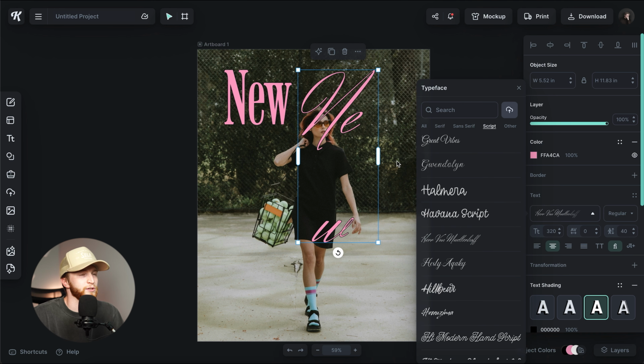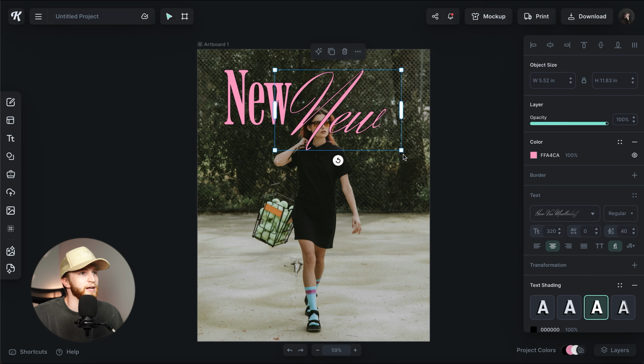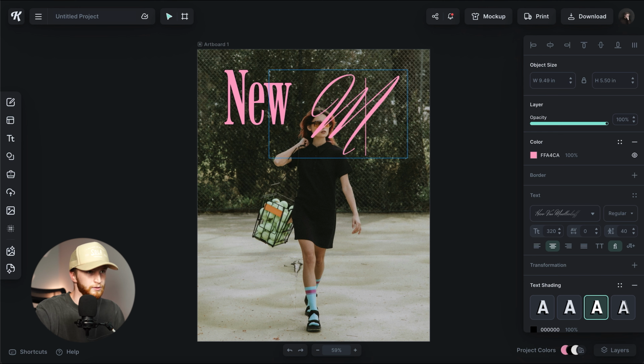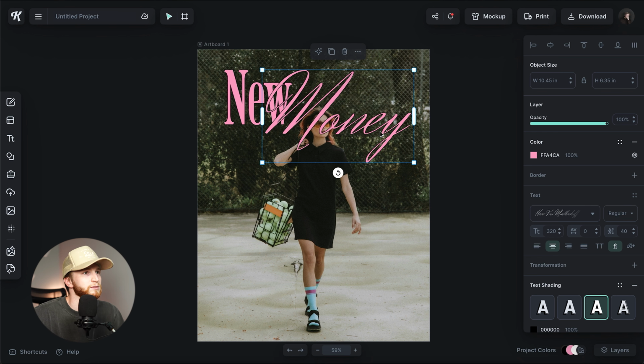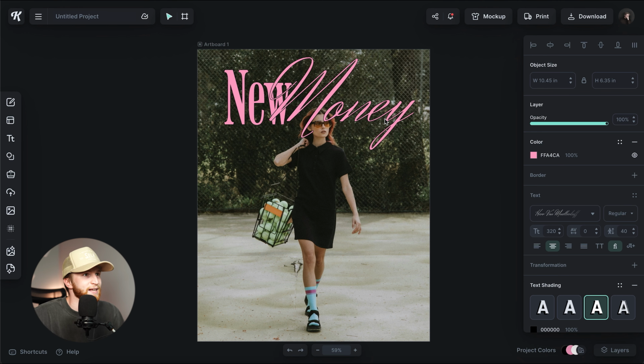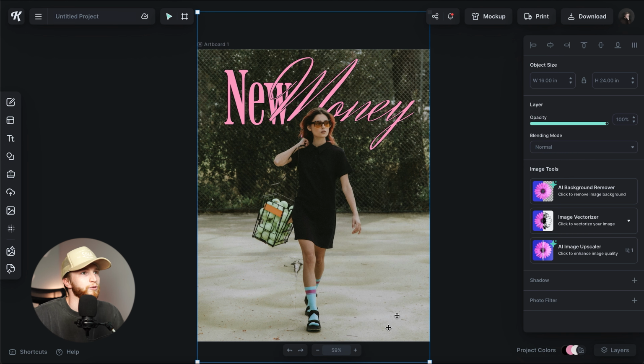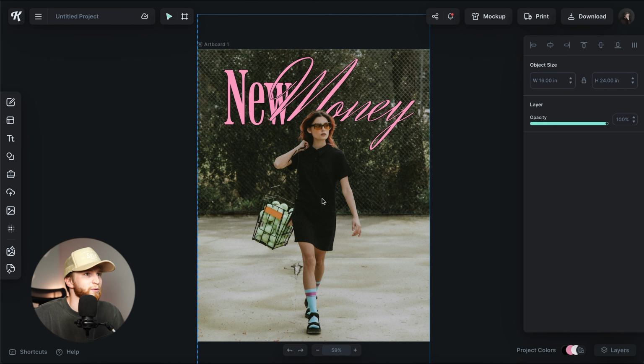I love this script font, so I'm going to use that right here. And then we set New Money. I think having the text kind of overlap itself is super cool. But now I need to put her on top, so I need to click her to front. And then I might play around with the placement of this so that it looks right.